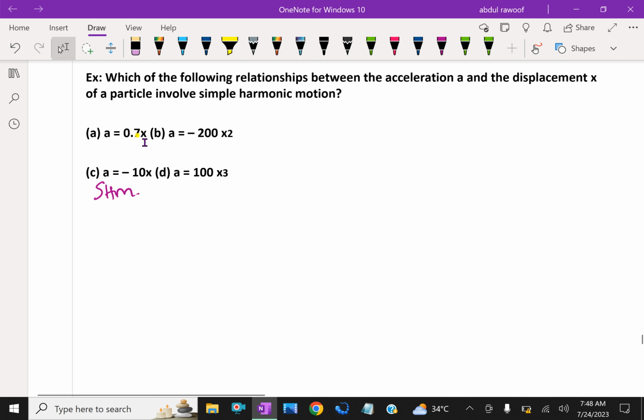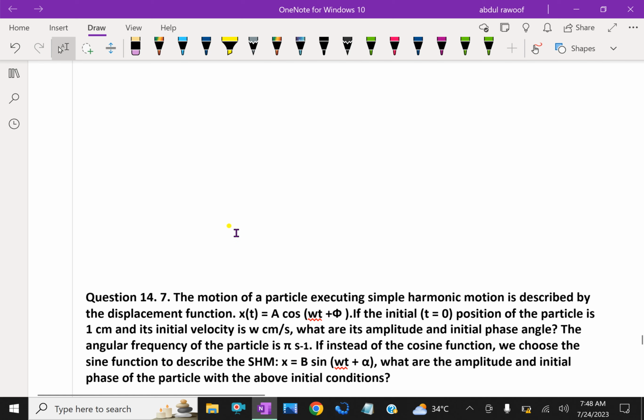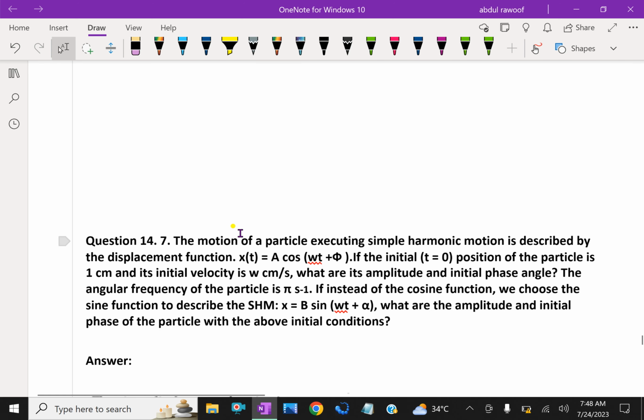But here, A is 0.7x, it's not SHM because both are positive. Here, A equal to minus 200 x square, but it is x square; the relation is not square, only x must be there, so it's not SHM. Only C is simple harmonic motion.